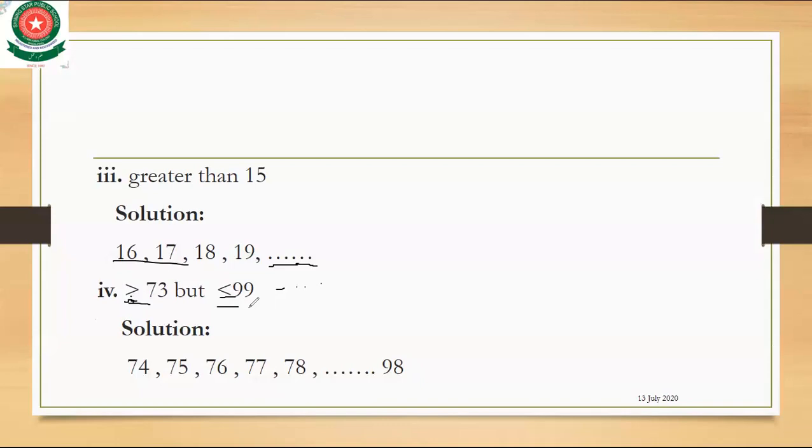Here it says the number which is less than 99, sorry, 99 is 98. So we start the number with 74 and end the number with 98.